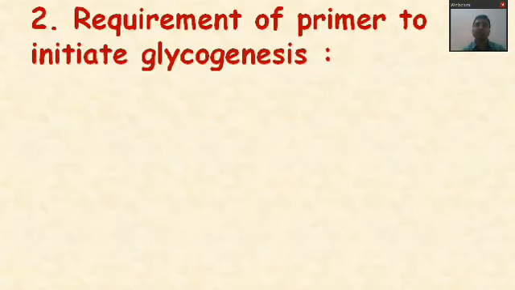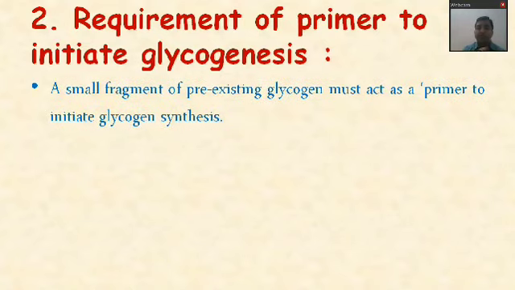Next is the requirement of a primer to initiate glycogenesis. Presently we have UDP glucose, and at the same time we require a primer to which the glucose of the UDP glucose can bind. The primer is nothing but a small fragment of pre-existing glycogen.